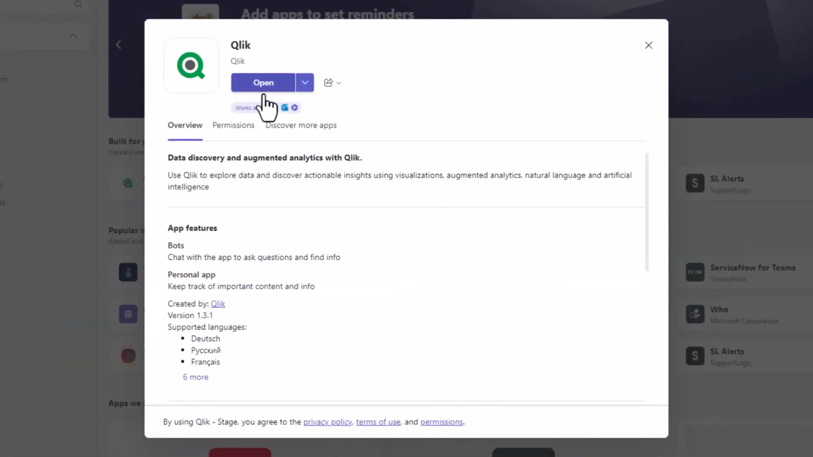Look for the Qlik app in the Teams App Store to get started. For more information, see the resource lists where this video is posted.